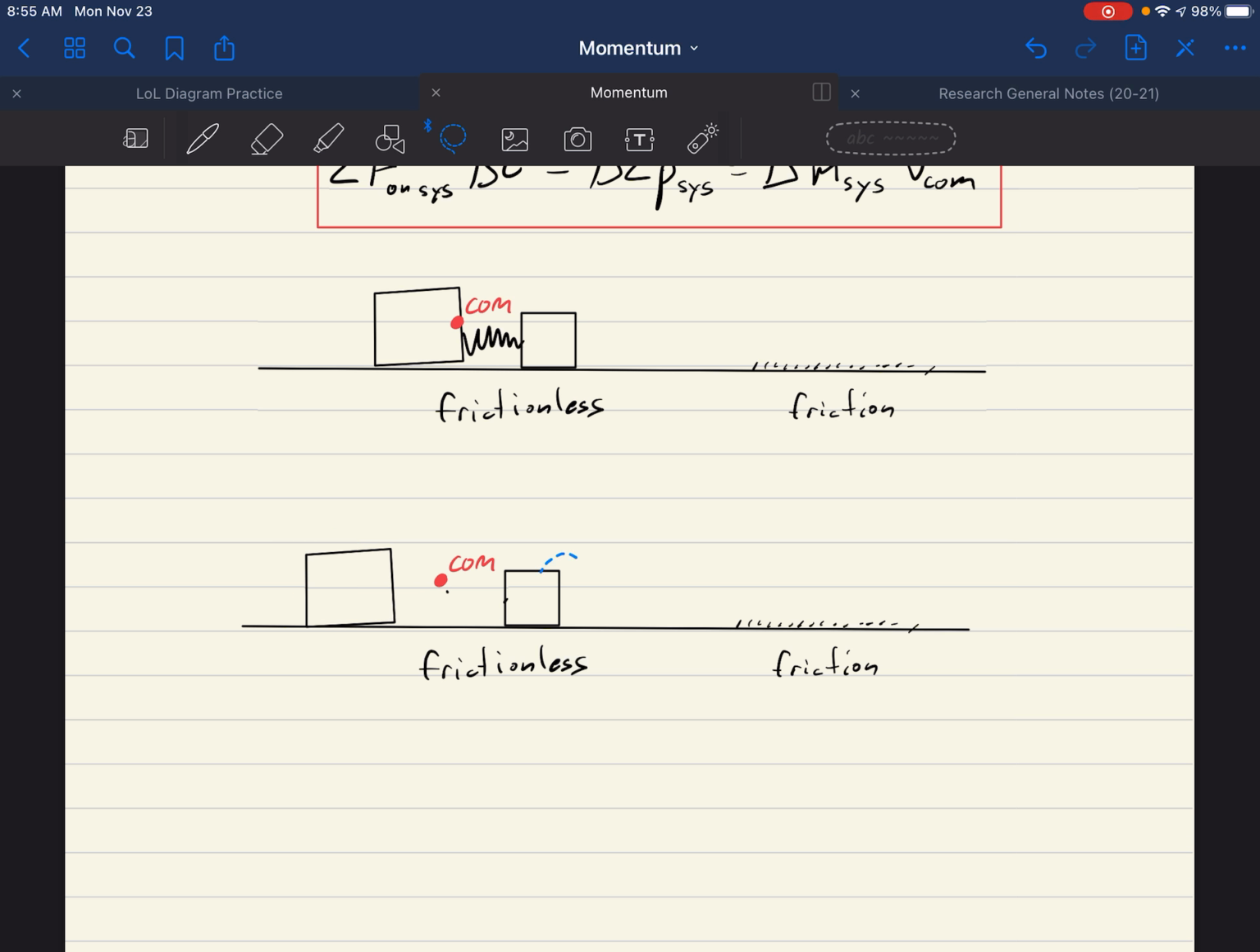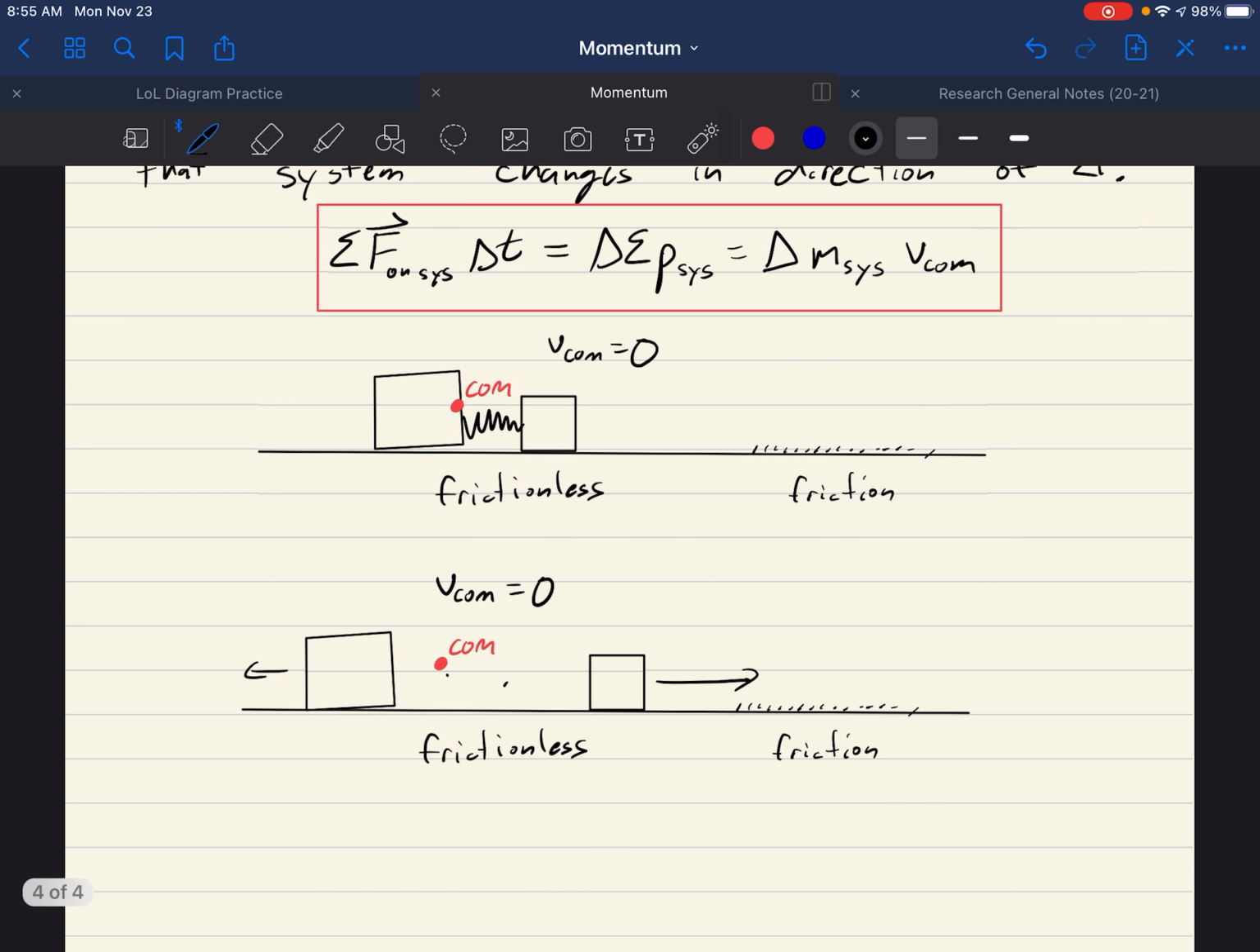So this one will move this way, this one will move that way. This one will be moving fast, this one will be moving slower. V center of mass will still equal 0, right? V center of mass was 0 here, so it stays equal to 0. This is because there hasn't been any external force on the system. And that spring will just be extended and hanging out in between them because it wasn't actually connected to either.